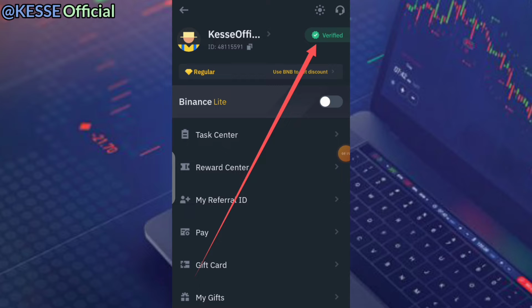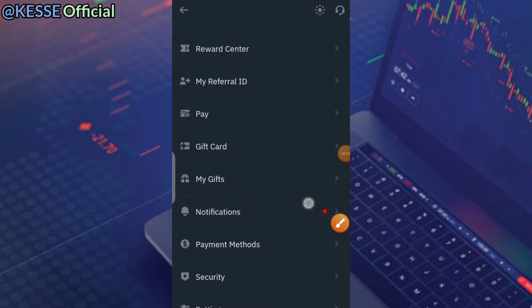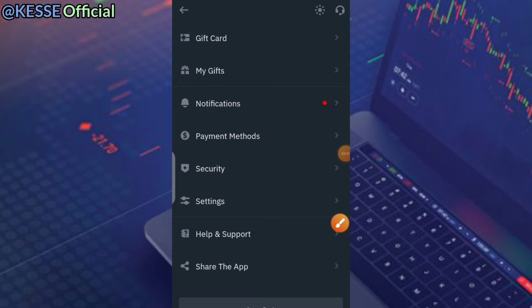Once you have been able to verify your account, the next thing you need to do is ensure that your security is also okay. This is very, very important, because you need to secure your account in order to make use of it effectively.